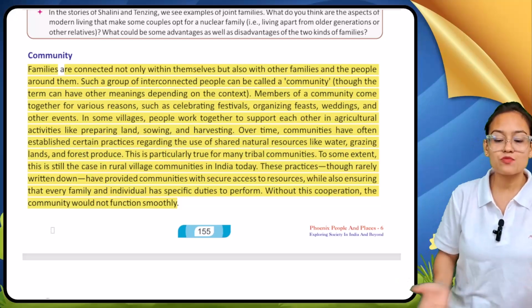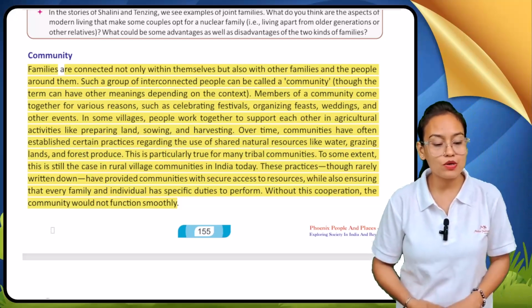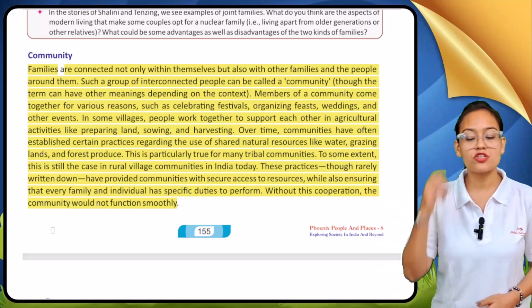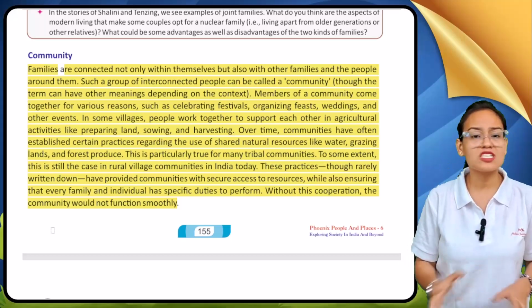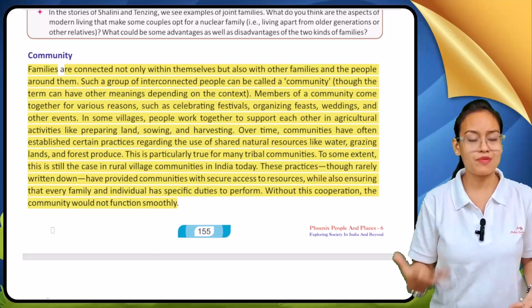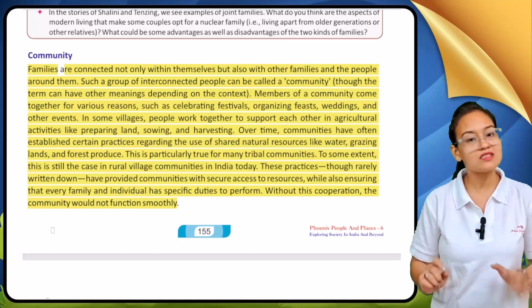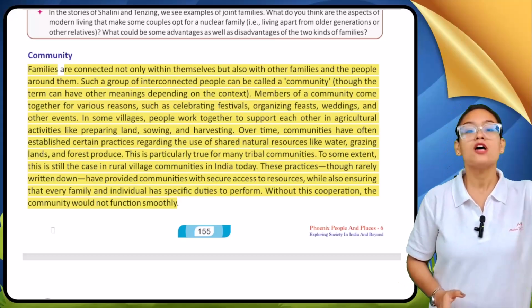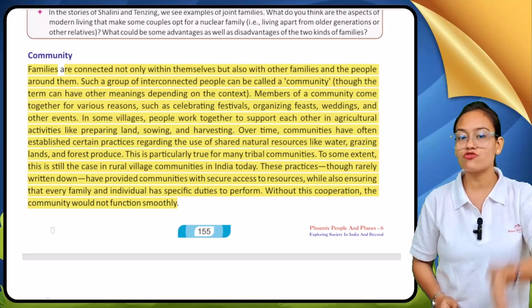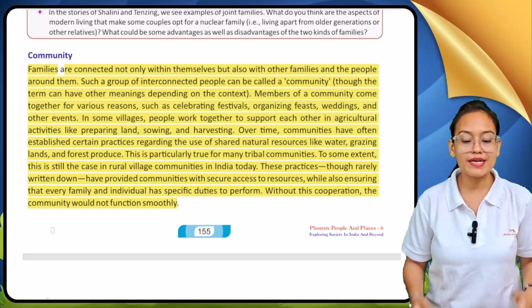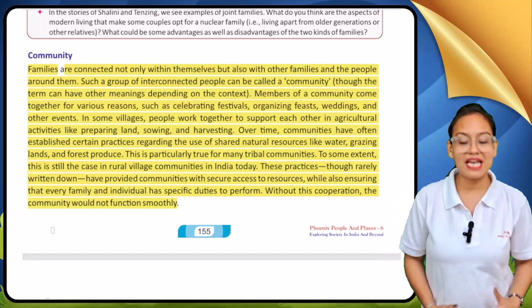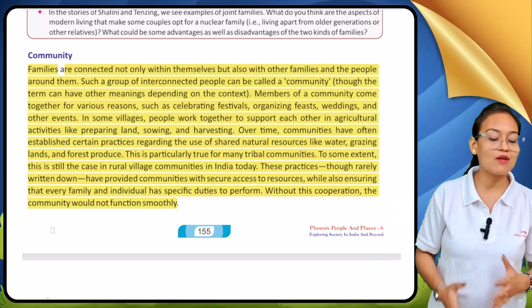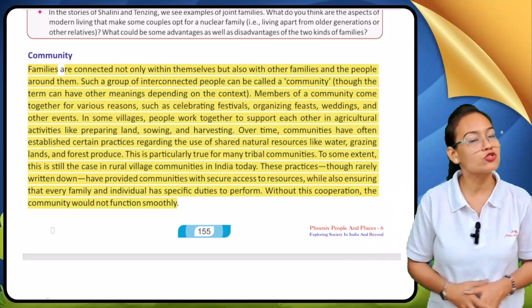These practices were rarely written down, yet they have provided communities with secure access to resources. Although these practices are not written, they have been made over time and passed from one generation to another, and their main aim is to ensure that every family and individual has specific duties to perform.